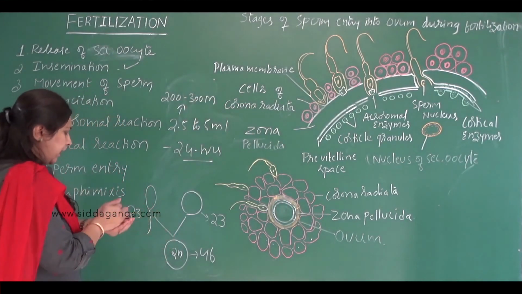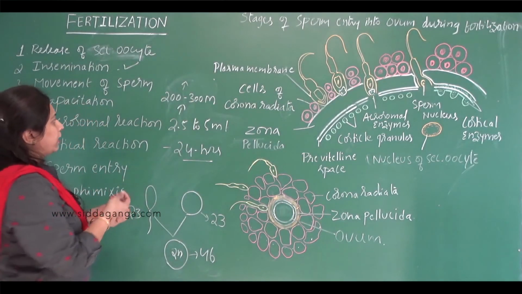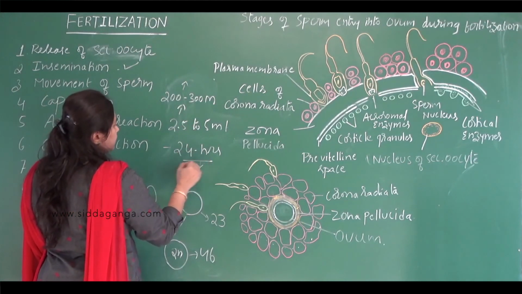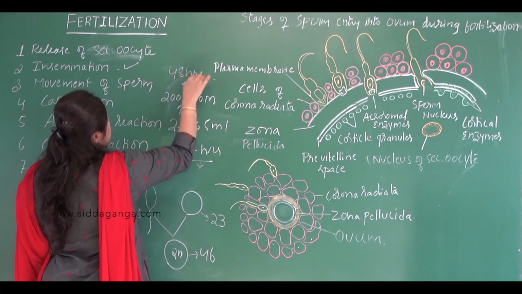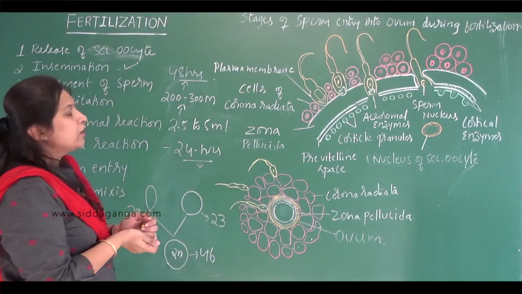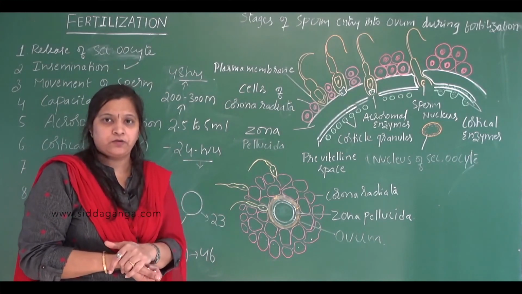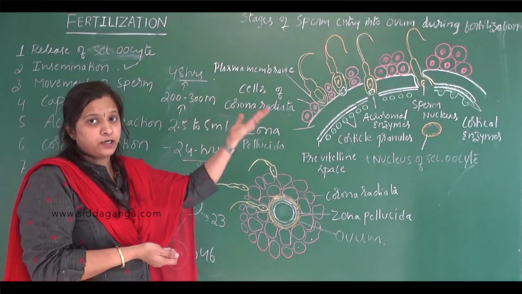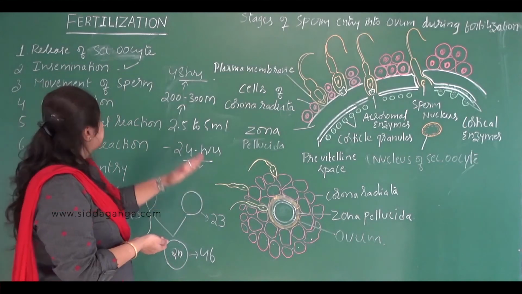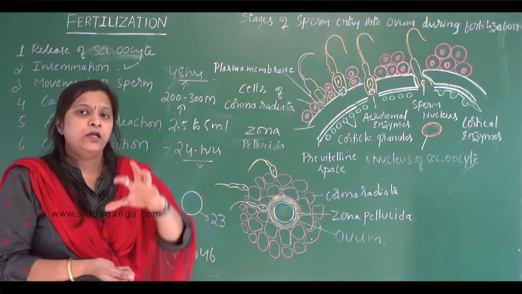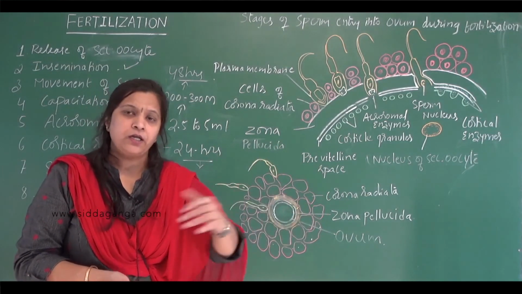Then see here the viability of the sperm. The viability of the secondary oocyte is 24 hours, whereas the viability of the sperm is 48 hours. Once it is ejaculated into the vagina, the sperms are capable of living for 2 days. So its ability to fertilize the egg is 48 hours. That is insemination: the deposition of sperms into the vagina of the female at the time of sexual intercourse.